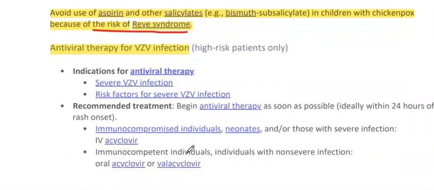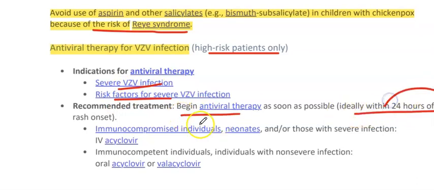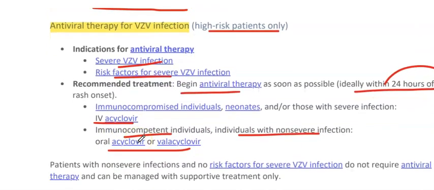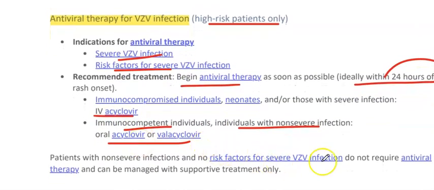Antiviral therapy for VZV infection is used for high-risk patients only. Indications are severe VZV infection and risk factors for severe infection. For recommended treatment, begin antiviral therapy as soon as possible, ideally within 24 hours. Immunocompromised individuals, neonates, and those with severe infections are given IV acyclovir. Immunocompetent individuals with non-severe infection get oral acyclovir or valacyclovir. Patients with non-severe infection and no risk factors for severe infection do not require antiviral therapy and can be managed